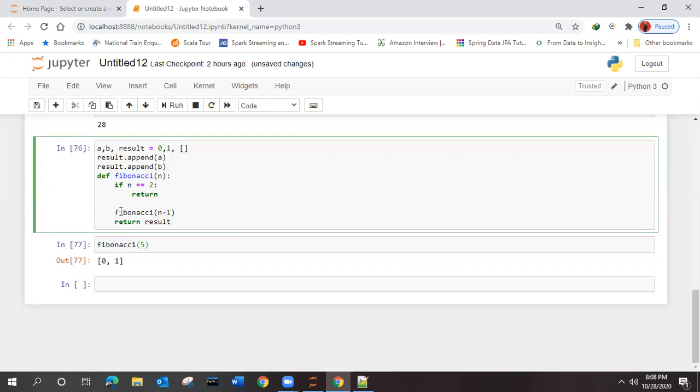Come over here, and we need to tell what will be the new value of A, what will be the new value of B, right? First time it is 0 and 1. What will be the next time? It will have the value. So I will reinitialize A and B inside this function.